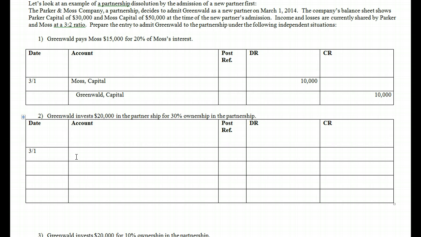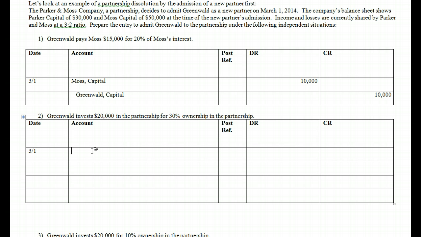Well, what if Greenwald invests $20,000 in the partnership for 30% ownership in the partnership? Okay, so we've got the same thing going on here. Greenwald's coming in as a partner. However, in this instance, Greenwald isn't paying another partner. It's actually investing into the partnership as a whole.